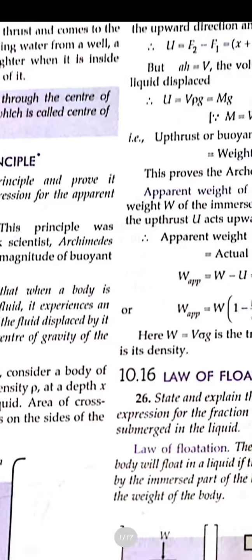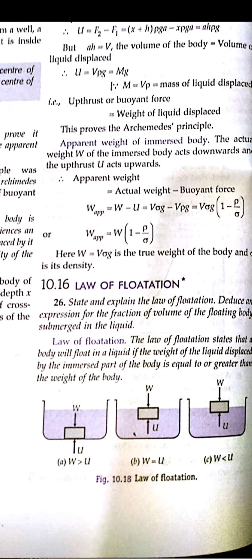Now what is the law of flotation? What does that mean? I just told that whenever a body is immersed in a liquid, the liquid's pressure will be almost equal at every surface area, the weight of the body will act in the downward direction, and similarly the upthrust will act in the upward direction. And the upthrust will be equal to the weight of the liquid displaced by it. The more water displaced, the more the upthrust will be, and the weight of the liquid displaced will be equal to the weight of the body immersed in the liquid.